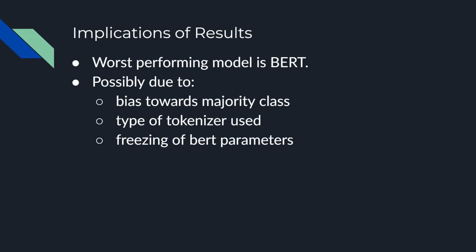This might be possibly due to bias towards the majority class for the polarity task, which is the negative label. It might also be due to the type of tokenizer used for the BERT model. It might also be because the BERT parameters were all frozen and the weights were not updated. All in all, there's a need for improvement.